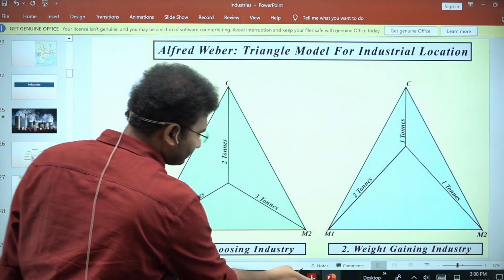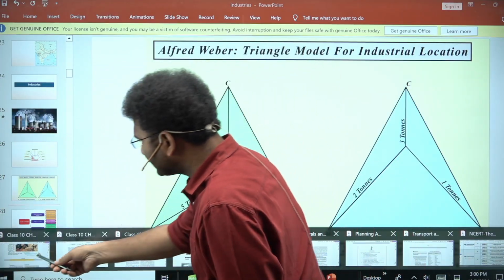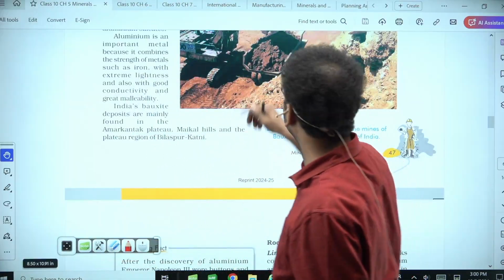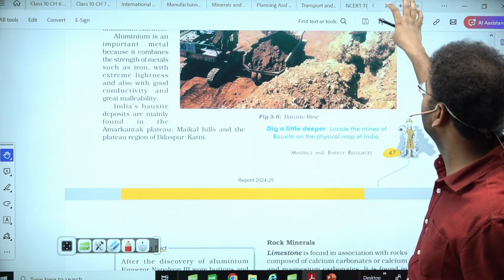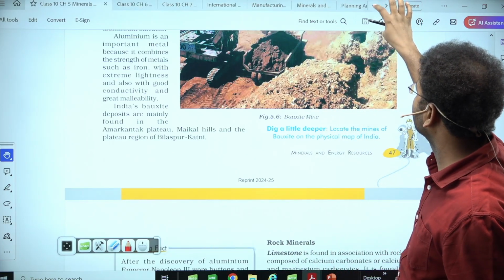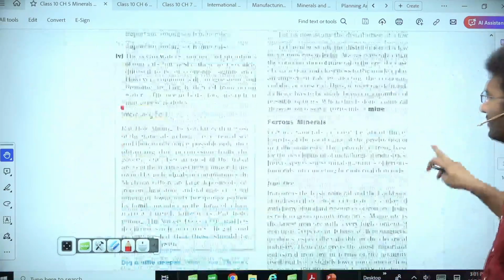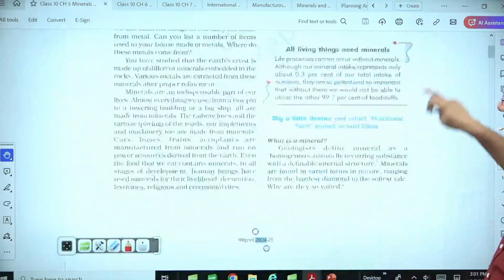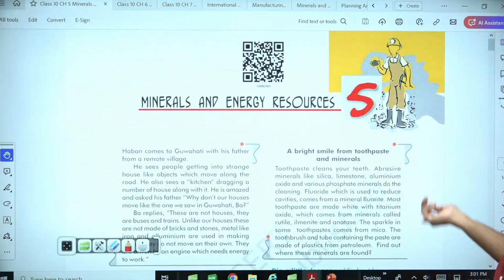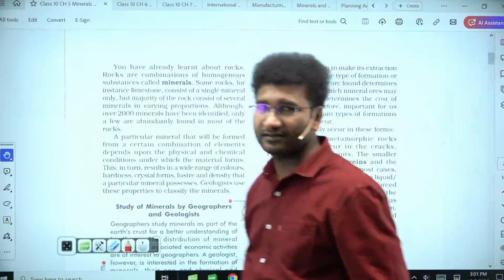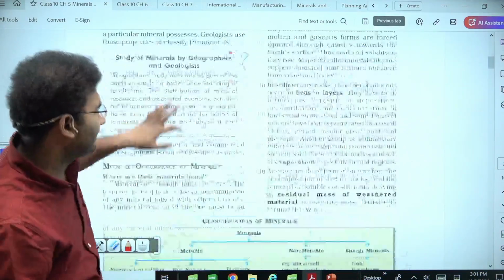Now come to the basic entities of the chapters that are given here. See what exactly is given in these chapters. They are fundamentals. See, same chapters we have already discussed. Minerals and energy resources we have discussed in the previous classes, right? But why is this chapter picked up again?